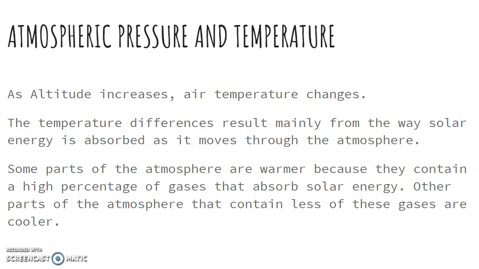The difference that you see in temperature is actually because of the way energy is absorbed. When solar energy is absorbed, it moves through the atmosphere, right? And it's warmer near the surface because there is a higher percentage of gases or particles that absorb solar energy compared to the top of Mount Everest, for example, where there are fewer gases and fewer air particles that can absorb solar energy. So the more gases there are, the more air molecules there are, the more they can retain solar energy and the warmer it can be compared to other areas.